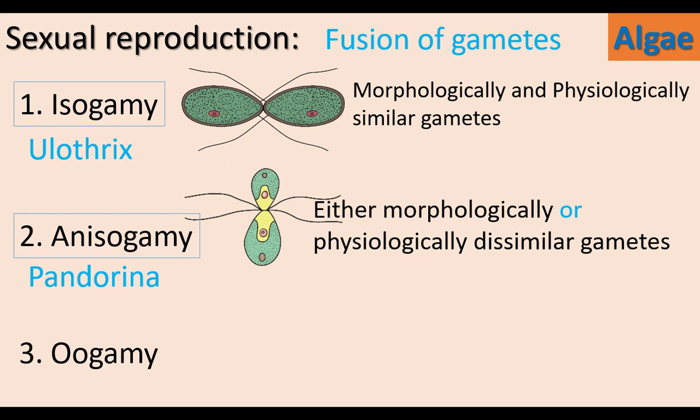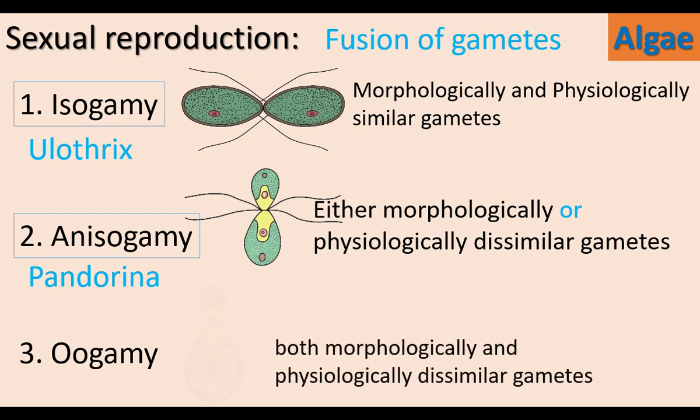Oogamy involves the fusion of morphologically and physiologically dissimilar gametes. The gametes are both morphologically and physiologically dissimilar. It is very clear in this picture. Both the gametes are morphologically and physiologically dissimilar. They differ in their structure and size.